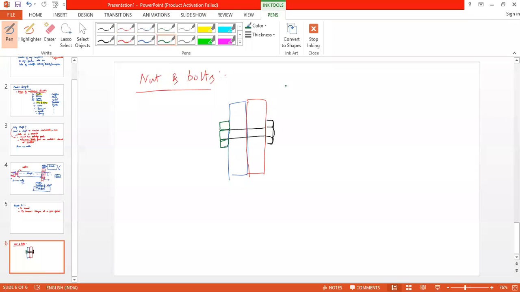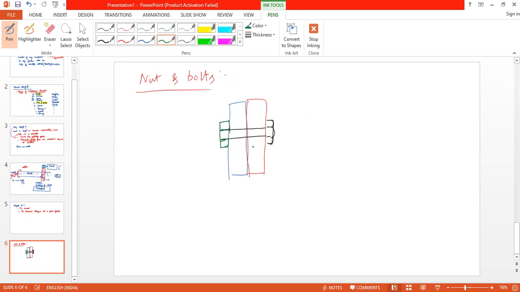So the purpose is to hold the parts together, and a nut and bolt is a type of fastener. It is known as a fastener, but it is not permanent. You can remove this fastener.